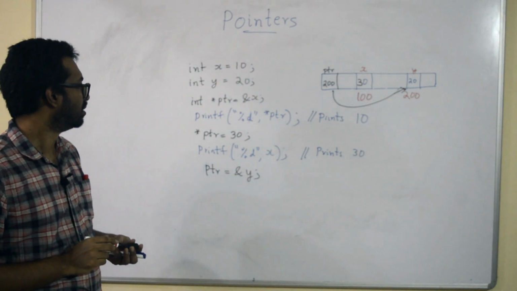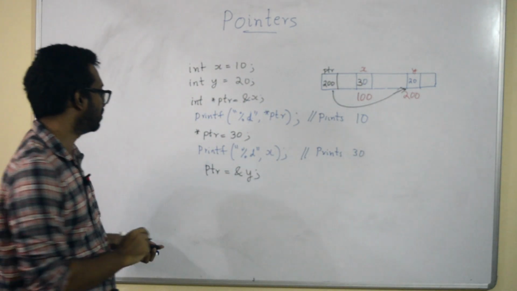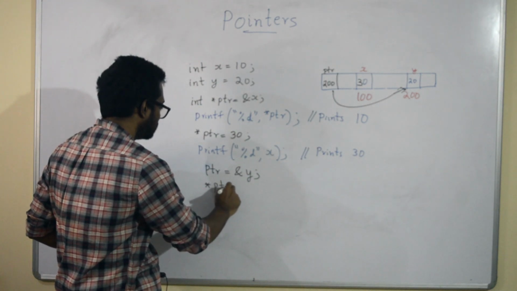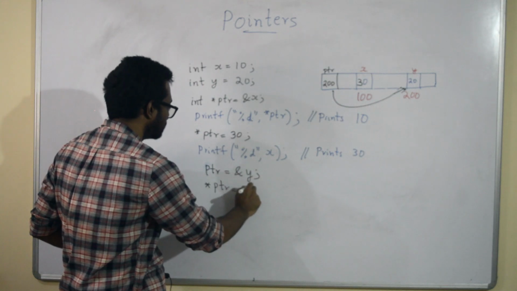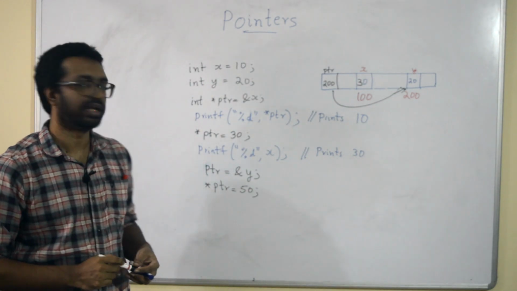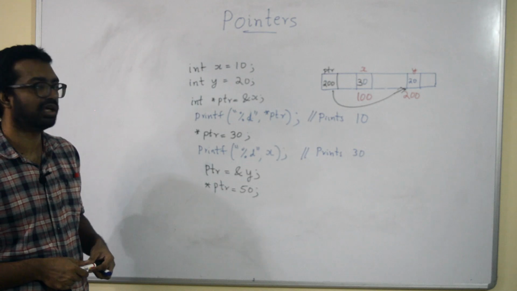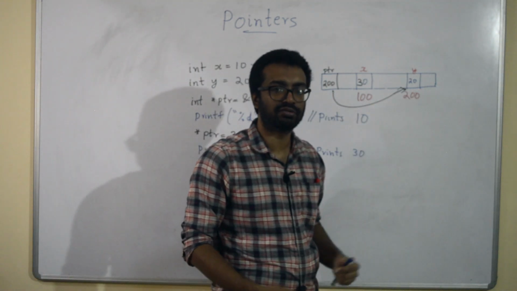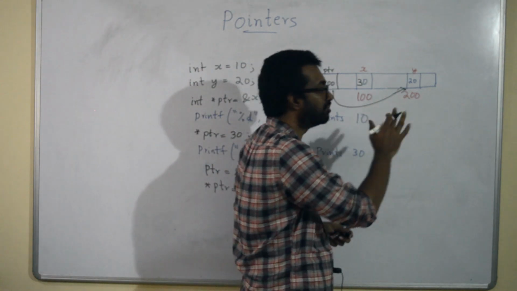Now if I write star ptr is equal to 50, what will happen? Right now ptr is pointing to y, so this becomes 50.